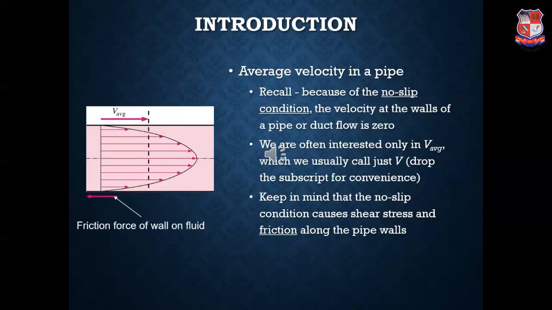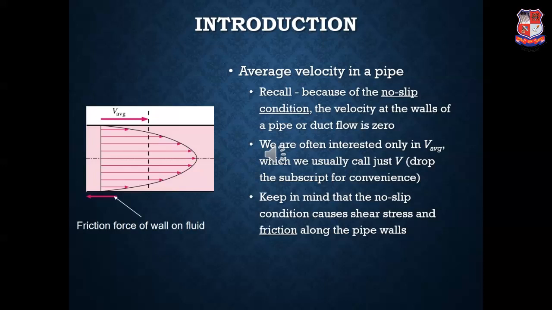Moving further, we will start with average velocity in a pipe. Now whenever you have to consider an average velocity in a pipe, you should understand the material of the pipe. For that, you will have to know that for the manufactured pipe which is available with you, whatever roughness the inside walls of the pipe contain, according to that there will be different conditions which prevail, which can directly or indirectly hamper the velocity of flow inside that pipe.